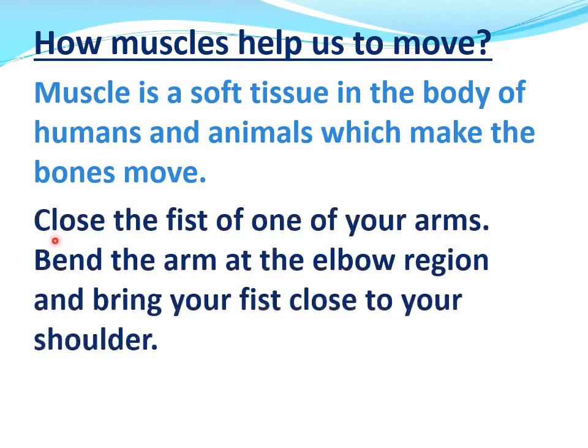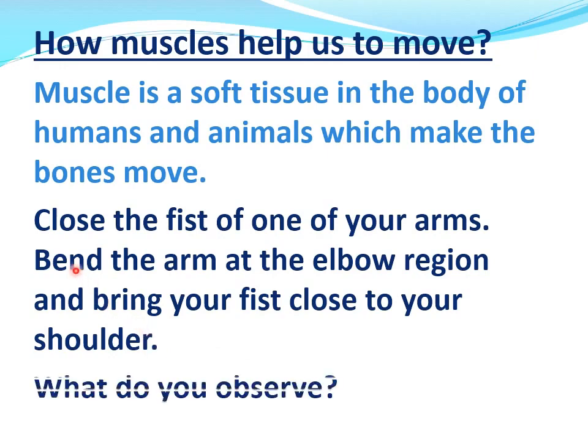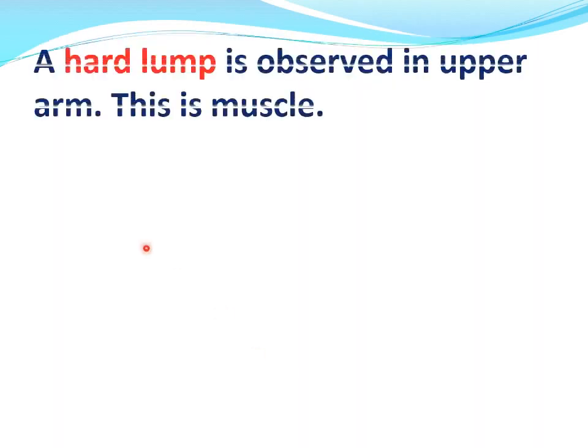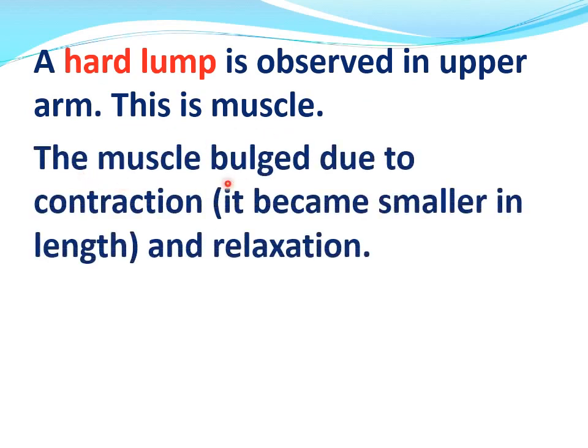Just try this at home. Close the fist of one of your arms, bend the arm at the elbow and bring your fist close to your shoulder. We did this activity in lecture number 1 also. What do you observe? A hard lump is observed in the upper arm. This is muscle. The muscle bulged due to contraction.